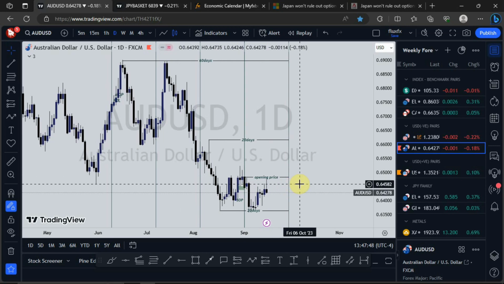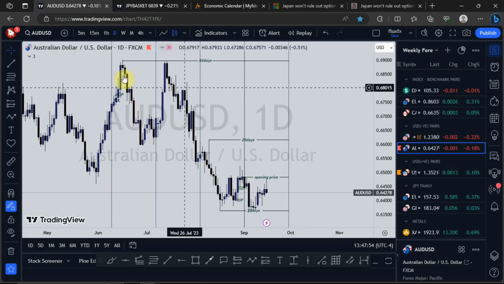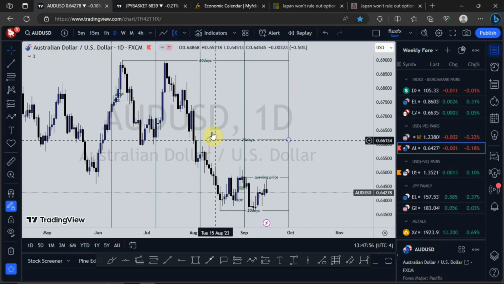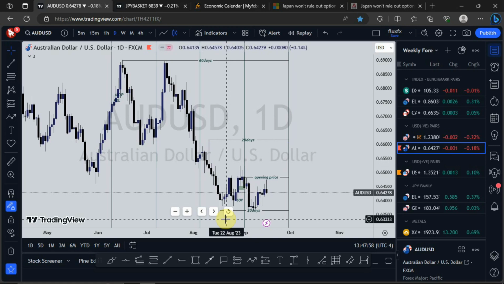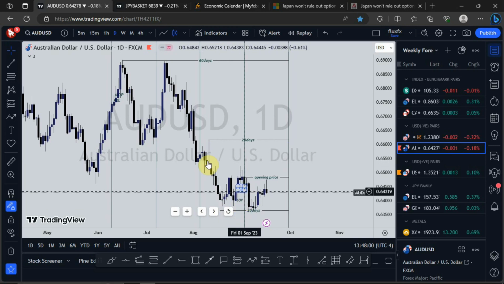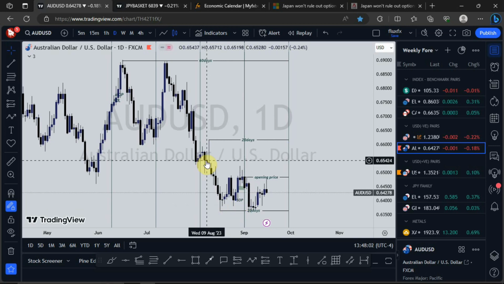So going into next week, the FOMC will play a very important role so far as the long-term direction of AUDUSD is concerned. I'll be very patient on this market and see what will happen so far as the FOMC announcement is concerned. So that is just that for the Australian dollar.